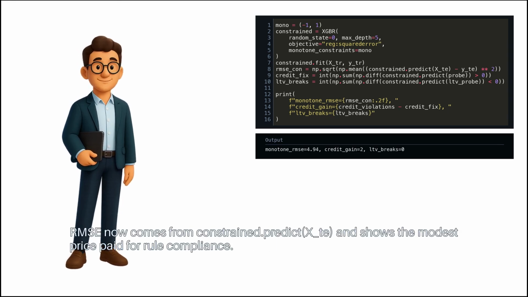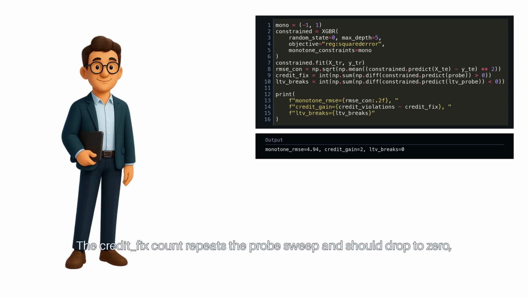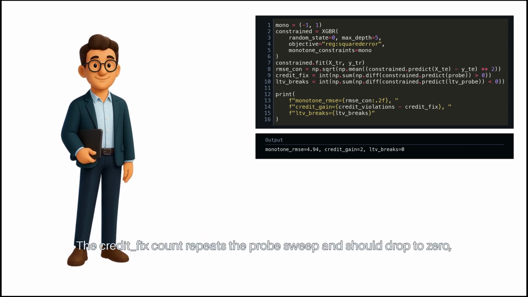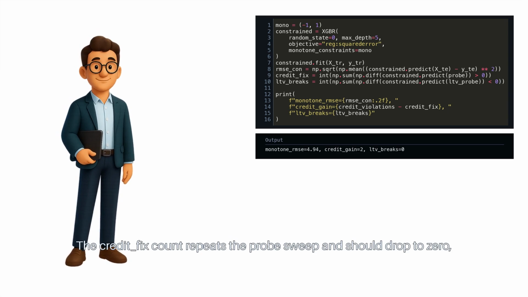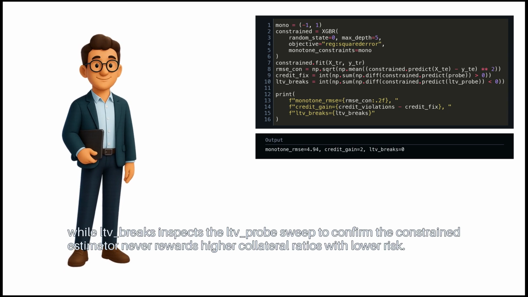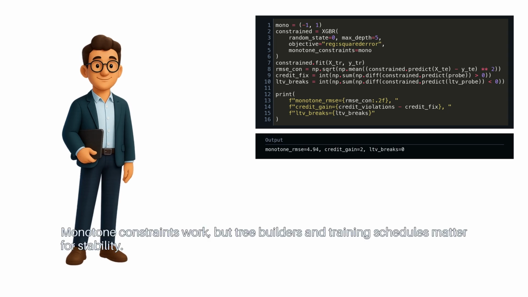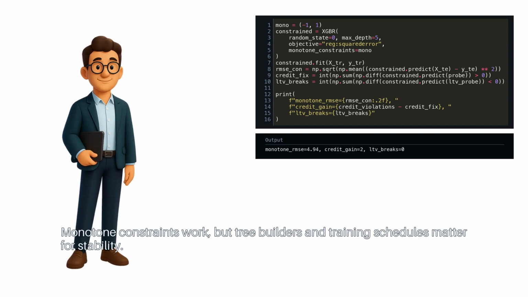RMSE now comes from constrained.predict on XTE and shows the modest price paid for rule compliance. The credit fix count repeats the probe sweep and should drop to 0, while LTV breaks inspects the LTV probe sweep to confirm the constrained estimator never rewards higher collateral ratios with lower risk. Monotone constraints work, but tree builders and training schedules matter for stability.